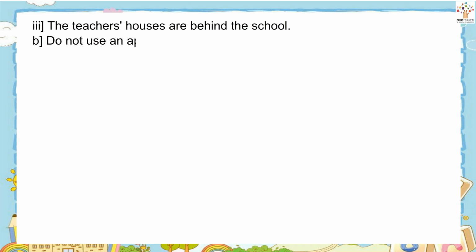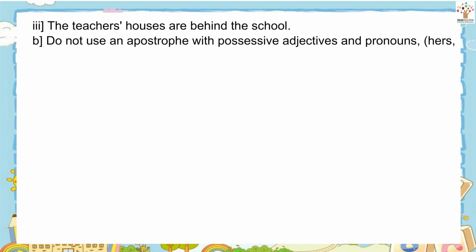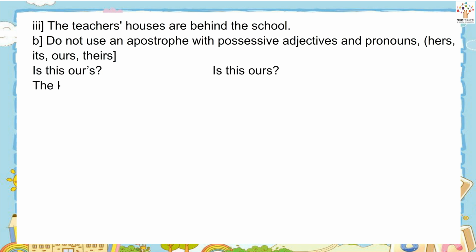Do not use an apostrophe with possessive adjectives and pronouns. Hers, its, ours, theirs. Is this ours? The kitten is in its box.